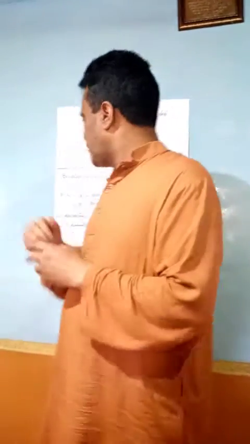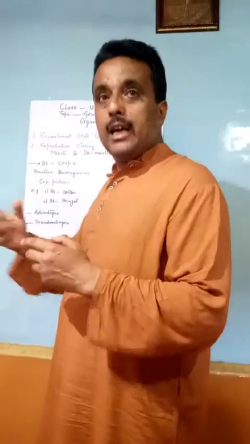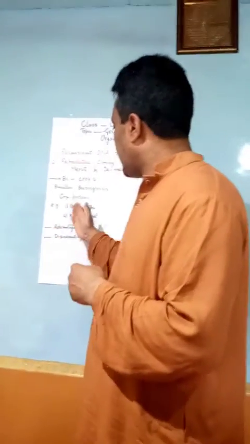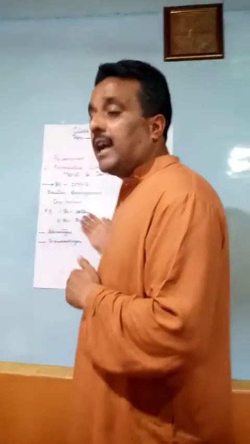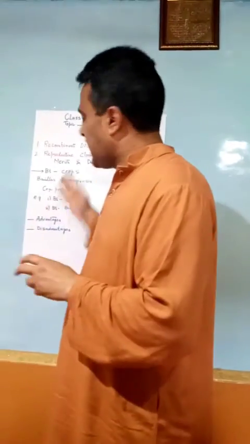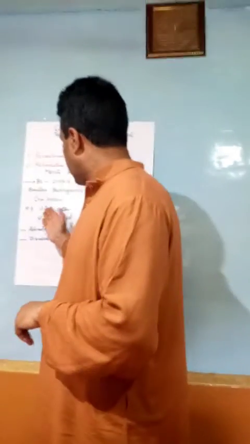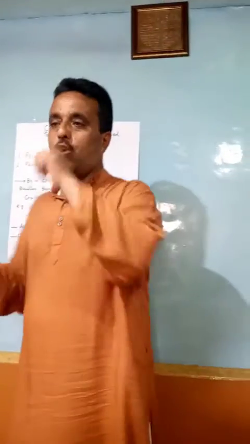A few examples of these Bacillus thuringiensis crops that exist nowadays are cotton and brinjal, and these have been produced by our researchers. Let us first discuss cotton.